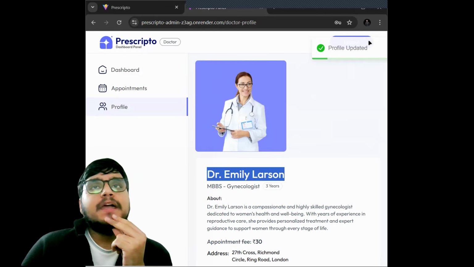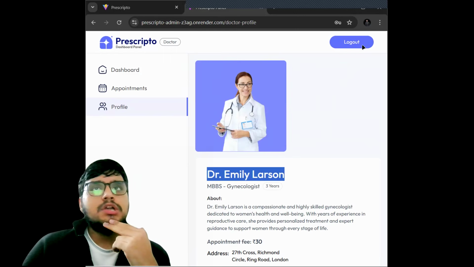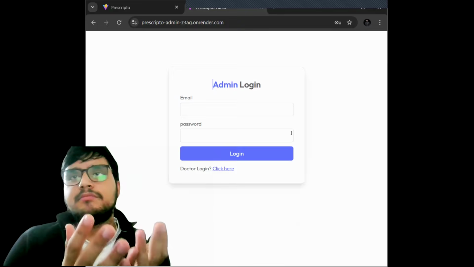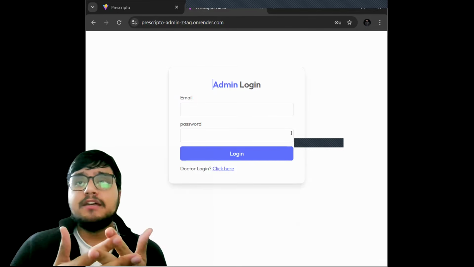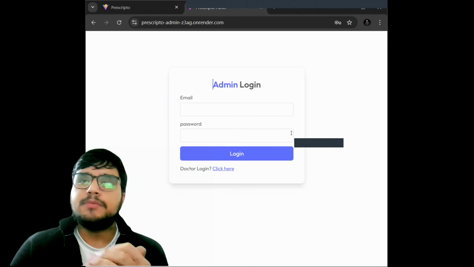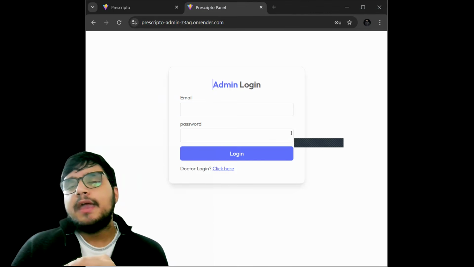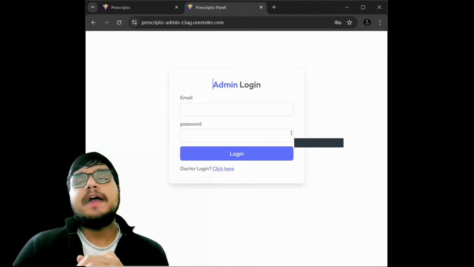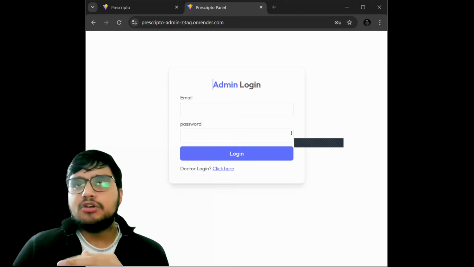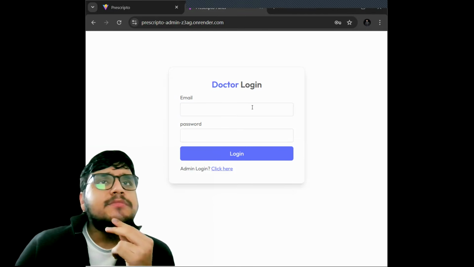Now let's get back to the admin panel, which is us: me, Jatin, and Amish. We are a startup, or we can say this is the idea which we have worked upon. Initially there are not lots of doctors, but on later stages, multiple doctors might come and want to get listed on our website. So how will we do that? We can see on the admin panel.